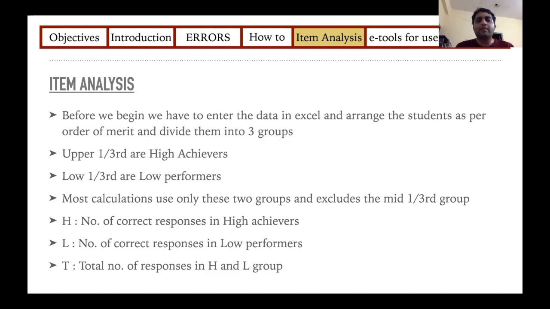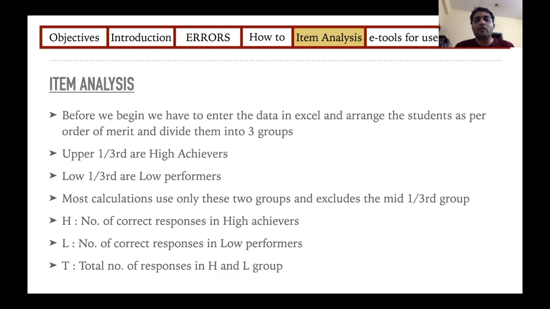And usually they prefer at least that each group has 30 students. So if each group has to have 30 students and there must be 3 groups, the obvious minimum becomes 90. Now the upper group, the ones who are topping, are your high achievers, and the ones in the bottom 1/3 are your low performers or low achievers.